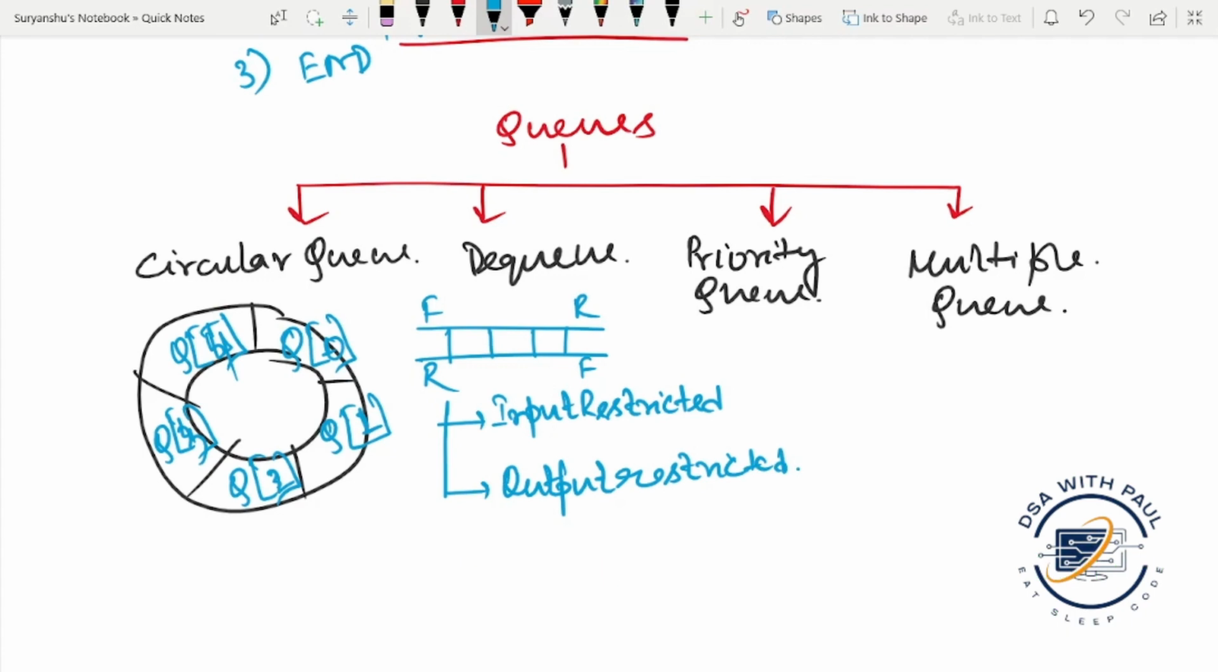As we have not learned about the linked list, I am unable to show the priority queue, but I will show the multiple queue. This looks like some multiple queue, and this is 0, 1, 2, 3, 4, n minus 1, n minus 2, n minus 3. This is queue A, and this is QB.